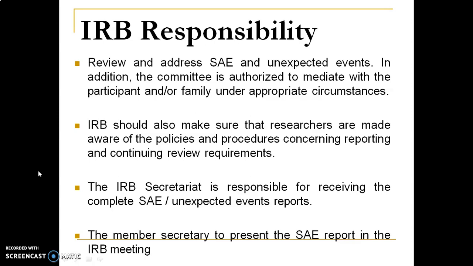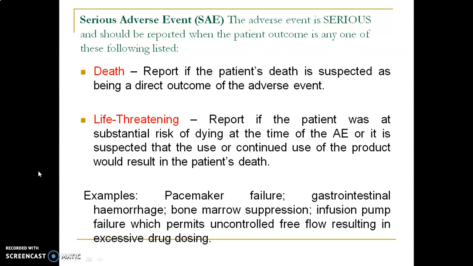Now let us see the different types of serious adverse events which can be observed. The adverse event is serious and should be reported when the patient outcome is any one of the following listed events. First, it may be death. Report if the patient's death is suspected as being a direct outcome of the adverse event. Or second, it may be life-threatening, because with the treatment that has been given to the patients, sometimes a substantial risk of dying may be observed at the time.